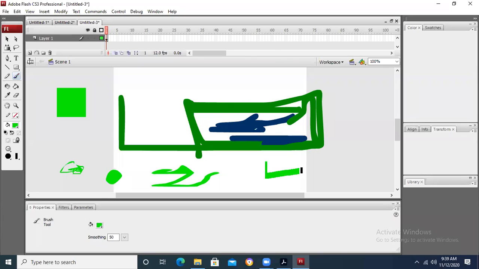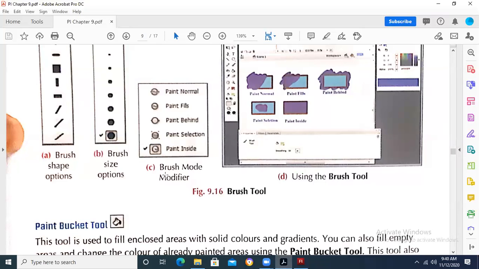If I take this option, now you can see that I have got this type of brush option. A vertical rectangular option is there right now that I'm using. So this is the purpose of the paint brush tool.